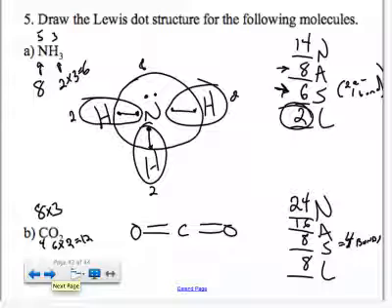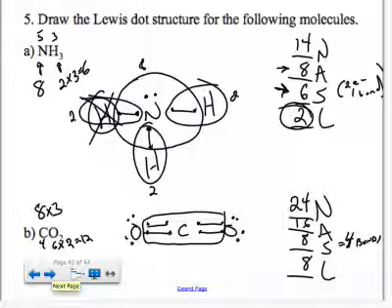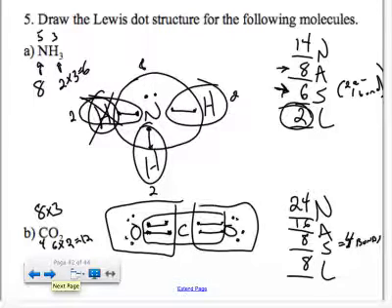You always want to put dots on the outside atoms first, unless they're hydrogen. Never ever put dots on a hydrogen. So I've got 8 leftover electrons. If I put 4 on each side, I always want to try to split them as evenly as you can. Now look at your distribution here. If you look at the carbon, it's got 4 bonds. Remember, those 4 bonds equal 8 electrons. So carbon has 8 connected to it. Oxygen has 2 bonds here, which make up 4 electrons, and then it's got the 4 dots on each end. That makes 8 for oxygen, 8 for carbon, and 8 for the other oxygen. So that is everybody satisfied with the octet rule.